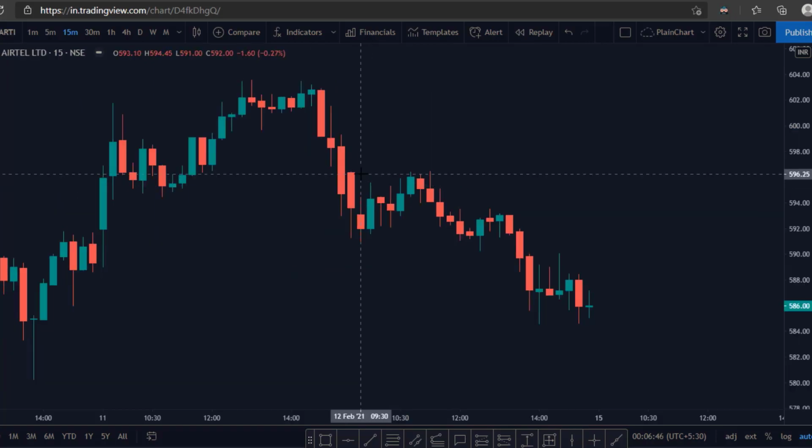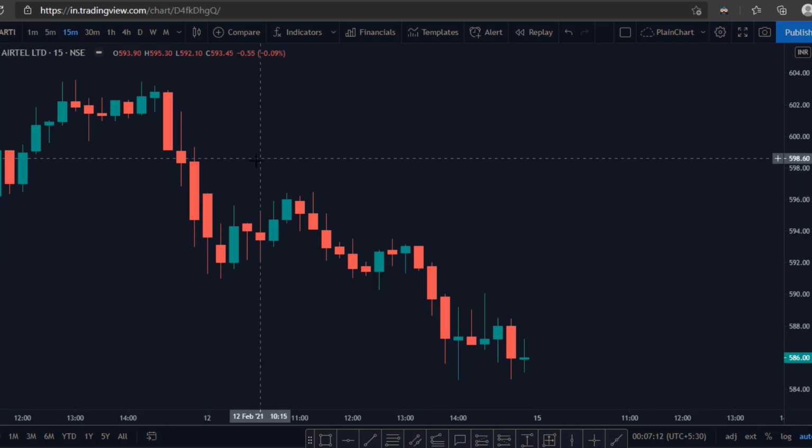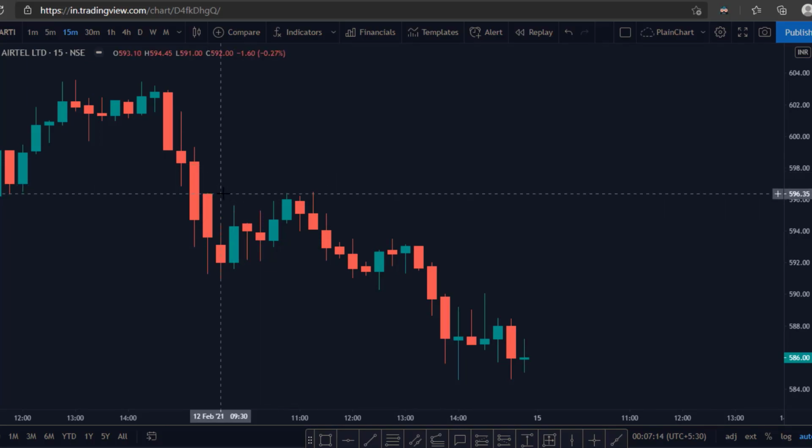Next in our list is Bharti Airtel. Let us see the opening candle for the day. This is the opening candle. If you see, the open level has not been breached and it has maintained the same level. So this is a perfect match for our open equal to high criteria, right? So we will select this stock. Let us see how we can do intraday trading using this stock.